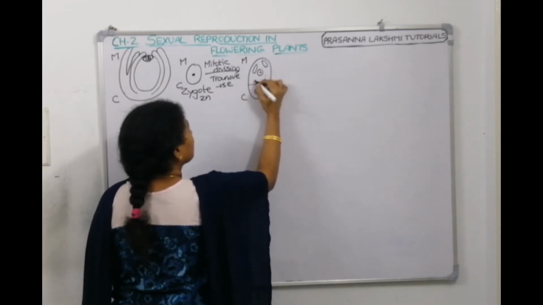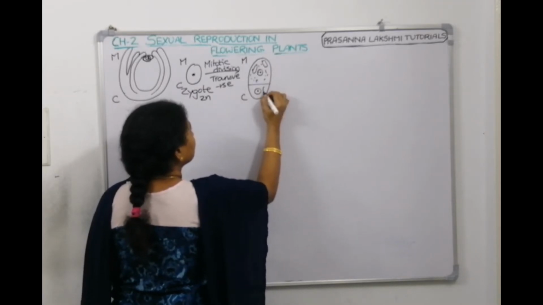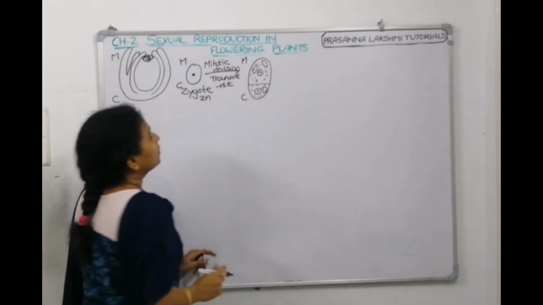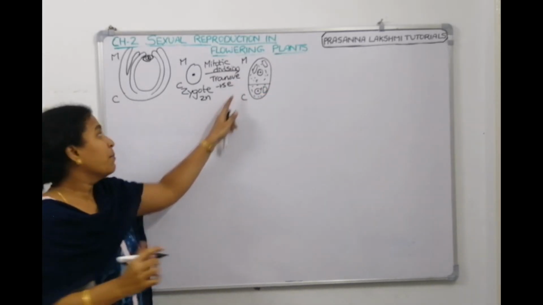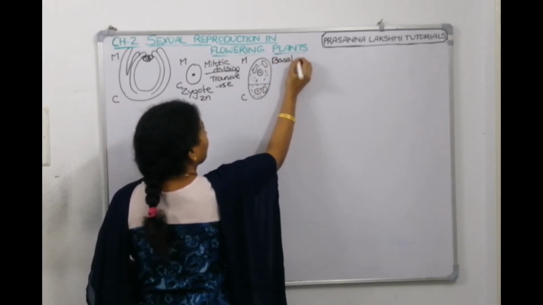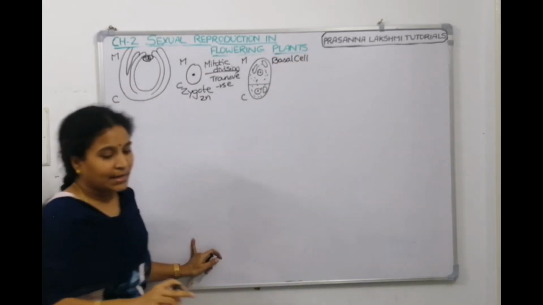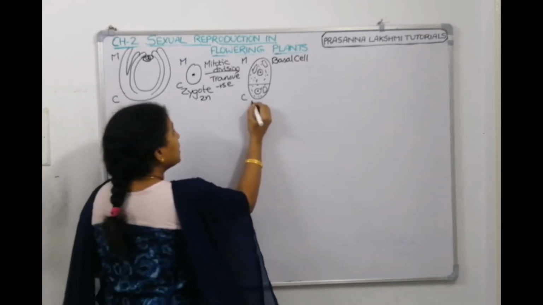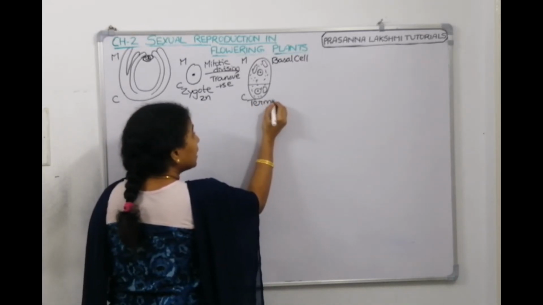These are the vacuoles and the rich cytoplasm. And this cell is called the basal cell. This cell is called the basal cell, and the bottom cell is called the terminal cell.